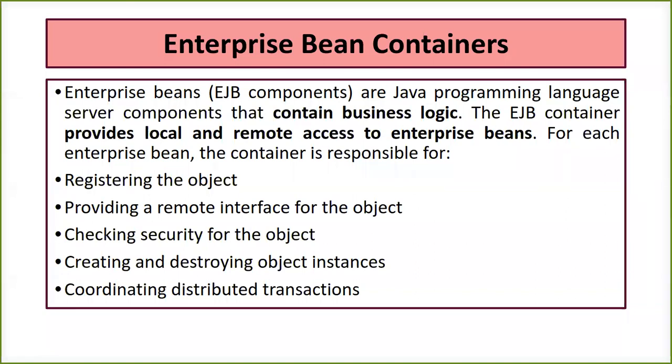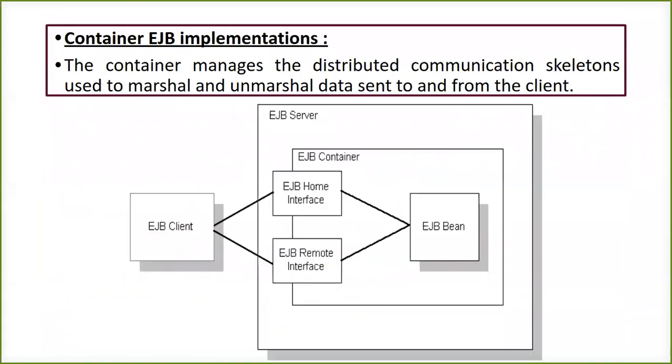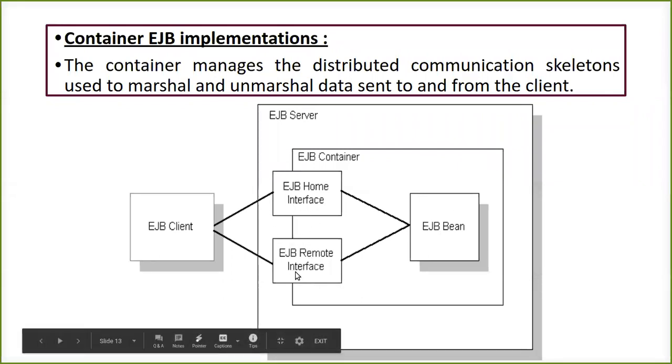Now here, to understand this, we have an EJB client, we have a server, and we have a database, or you can say the Java Bean where all the data are stored. If you remember the diagram, I can just go back to that diagram and show this to you first. If I have an EJB client, I have a server, and I have a container. Inside the container we have three things: one is a home interface, one is a remote interface, and one is your EJB bean.